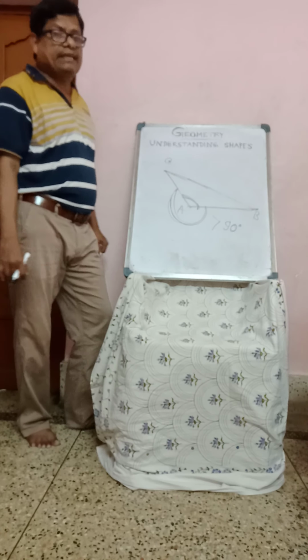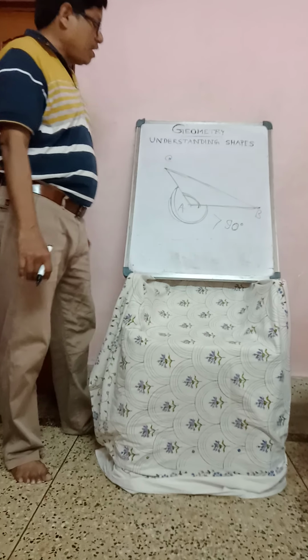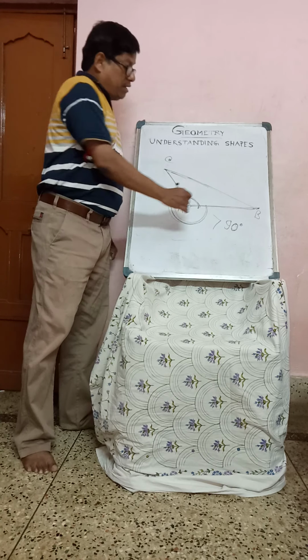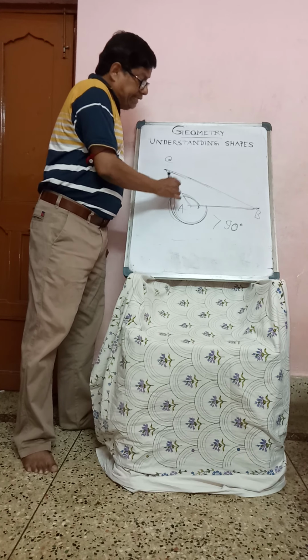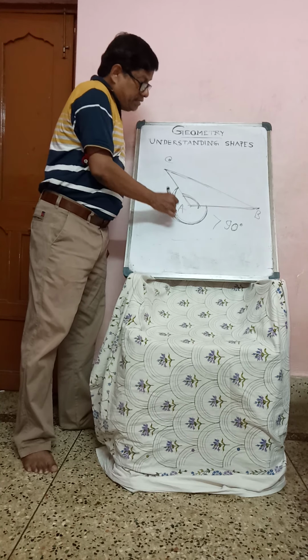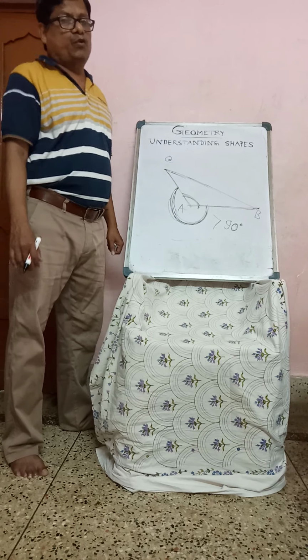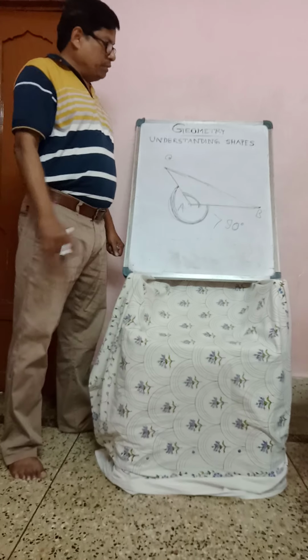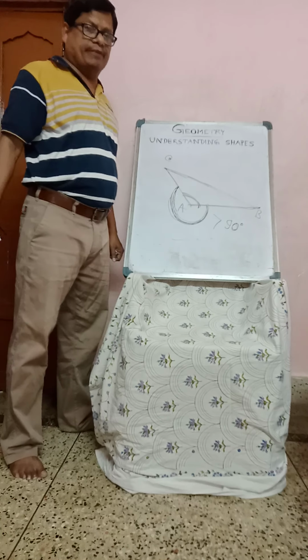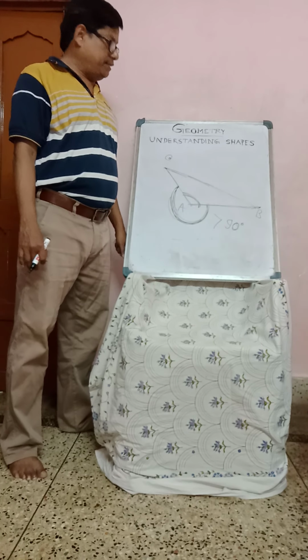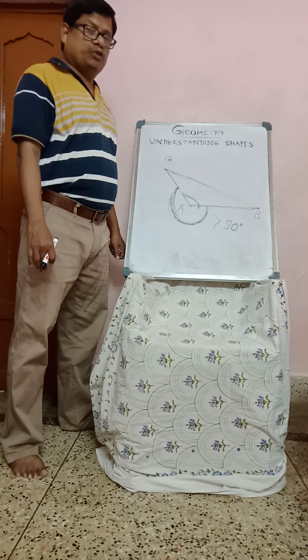So the reflex angle is greater than 180 degrees and less than 360 degrees, keep in mind.